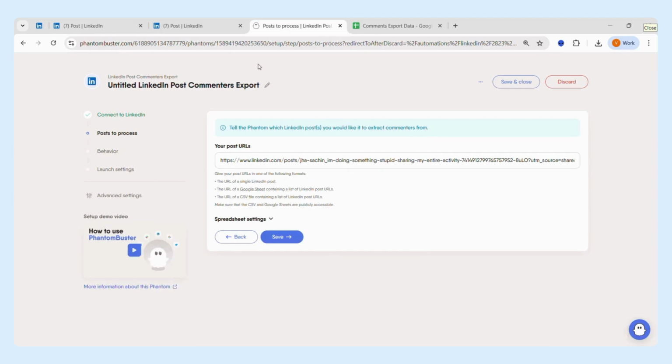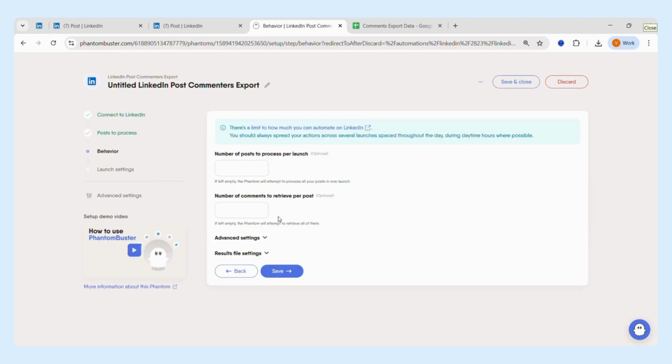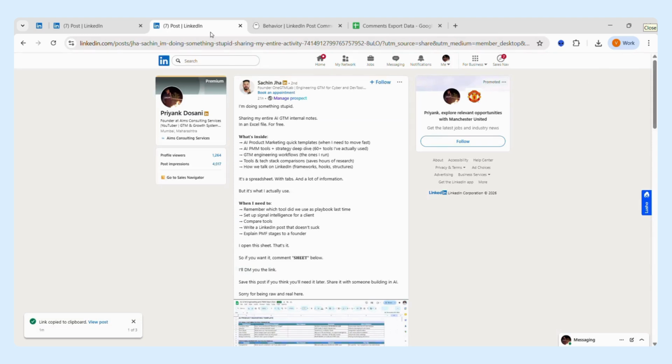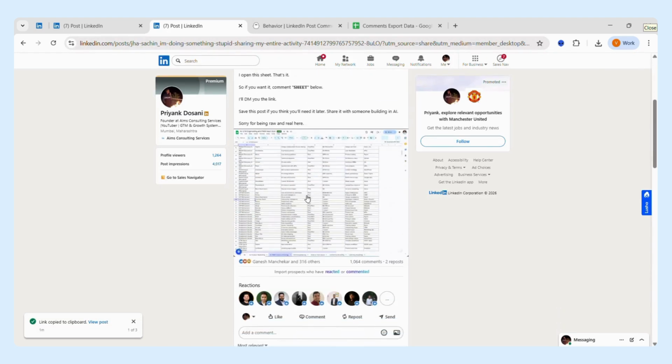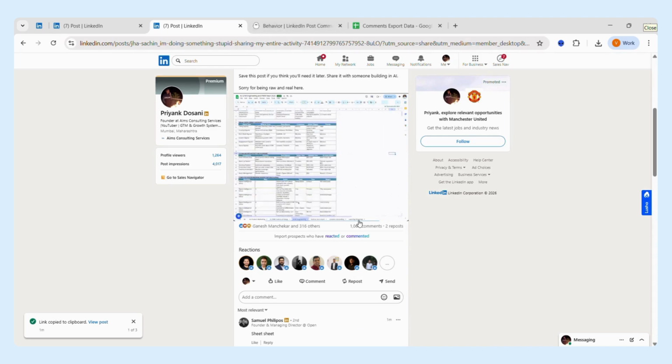Coming back to Phantom Buster, when I talk about the posts that we have added over here, when I click on next, it'll ask me in terms of behavior, if it's a Google sheet with a lot of links that I've pasted, how many posts I need to process. If I have 10 links, I can mention 10. If I want to do all of them, I can keep it blank as well. And in terms of the number of comments that I want to retrieve, if I leave it empty, it will extract all of them. Or I can specify a number of comments that I want.